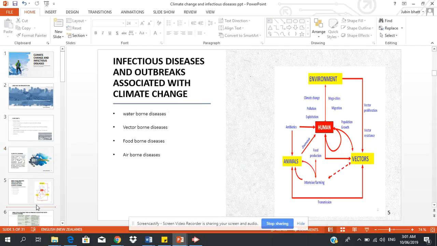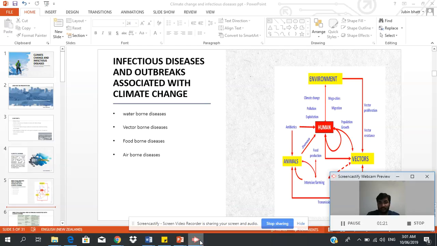Now we will see which are the infection diseases and outbreaks which are associated with climate change. Basically, I would like to brief this chart first, which includes environment, human, animals, and vectors. Humans are mainly affected because of these three main factors: vectors, animals, and environment. Because of climate change, environment is affected. Some vector-borne diseases are led by climate change. Some animals are affected because of climate change. These all may impact human infection diseases.